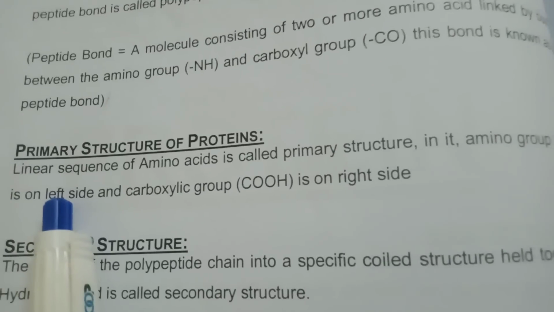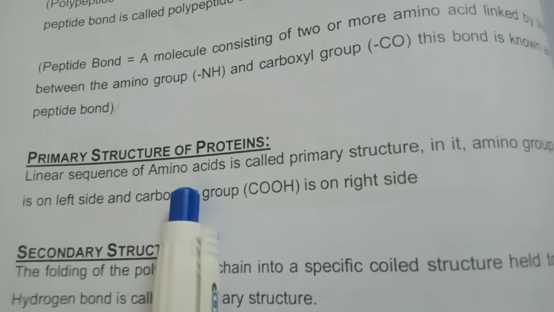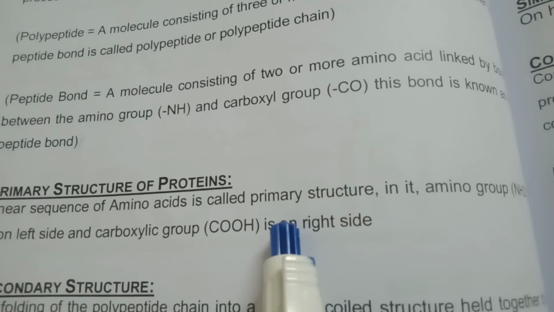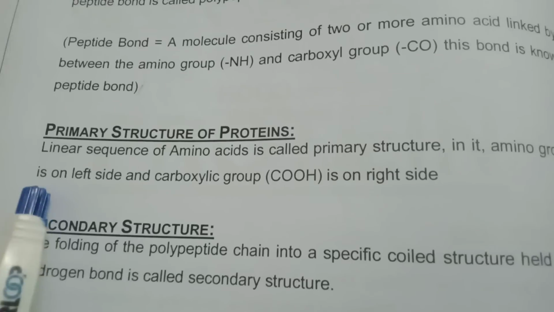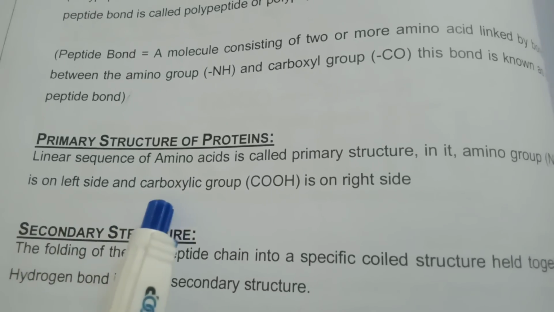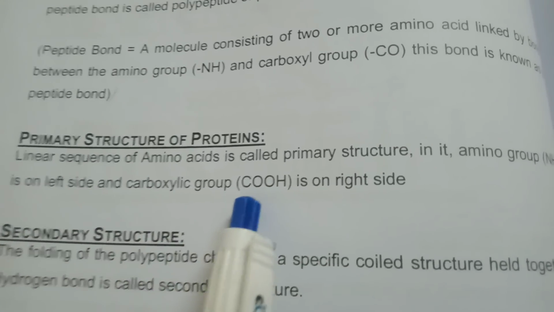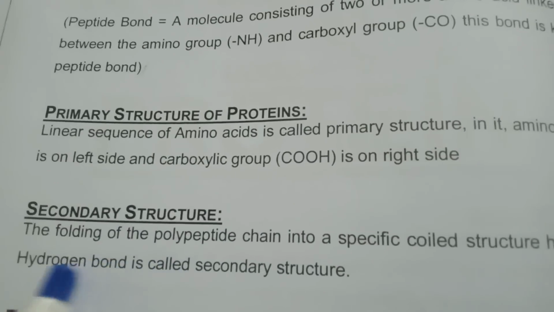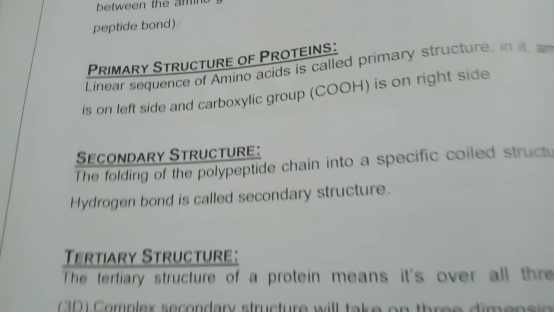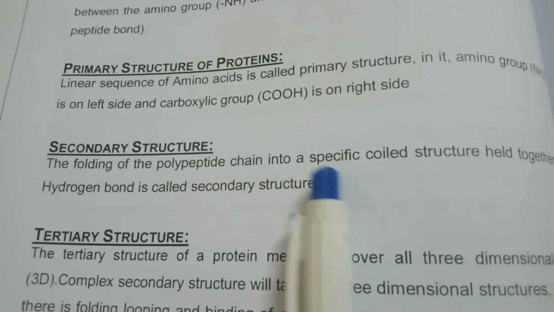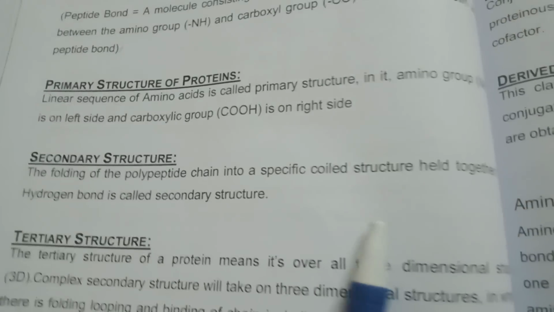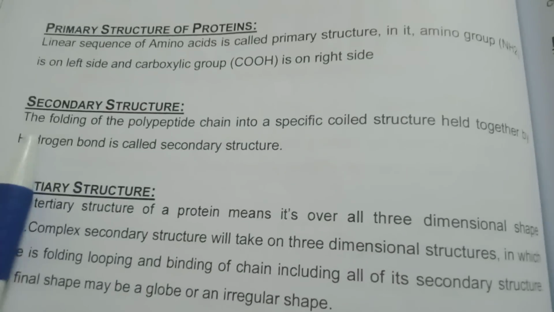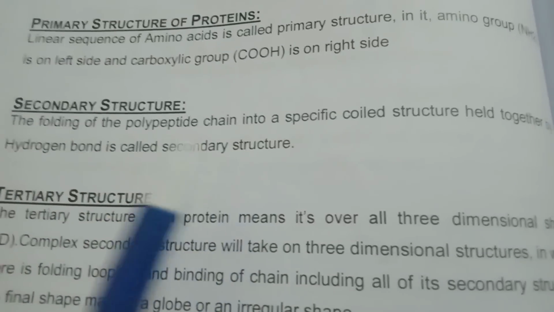Primary structure of proteins. A linear sequence of amino acids is called primary structure. In it, the amino group NH2 is on the left side and the carboxyl group COOH is on the right side. Secondary structure: the folding of the polypeptide chain into a specific coiled structure held together by hydrogen bonds is called secondary structure.